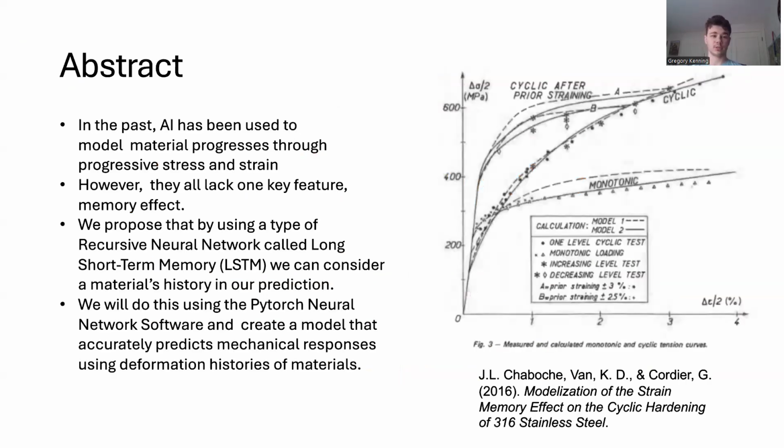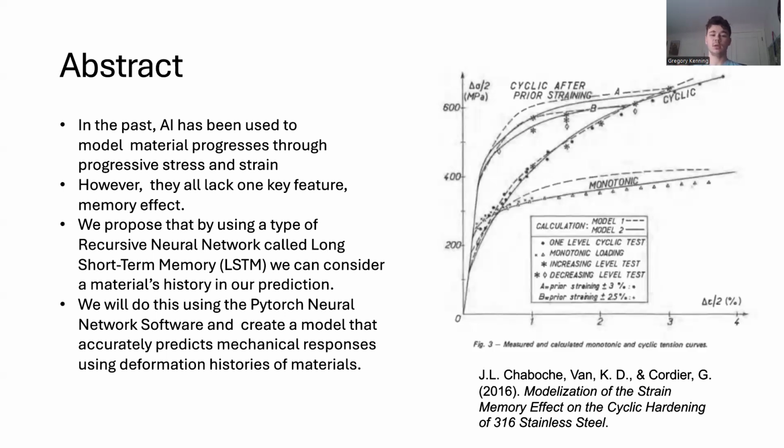So, what's the purpose of this project? Well, in the past, AI has been used to model material progress through progressive stresses and strains. However, all of these AI models that have been created so far have lacked one key feature, which is memory effect. Memory effect is the idea that as a material progresses towards a certain point, it can take different paths. Let's say it has a different yield strength at different points because it's been affected in the past. Taking these different paths usually results in a different outcome, because a different path results in a different yield strength, which can affect how the material progresses over time.